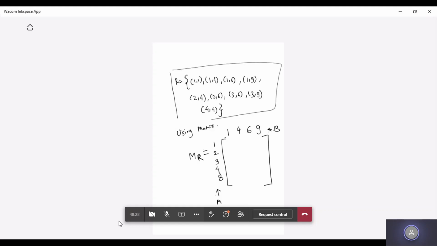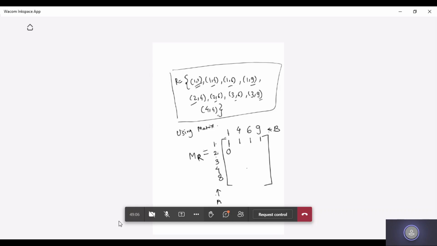So what I'm going to do here, student, is for whatever ordered pair I'm getting, I put a 1 in that entry. So 1 comma 1, I'm getting, so I put 1. 1 comma 4, yes, I put 1. 1 to 6, 1. 1 to 9, 1. Whether I'm getting 2 comma 1? No, so I'll put 0. Whenever I'm getting a connection between two elements from sets A and B, I put 1. The rest I put 0. No connection, I put 0.